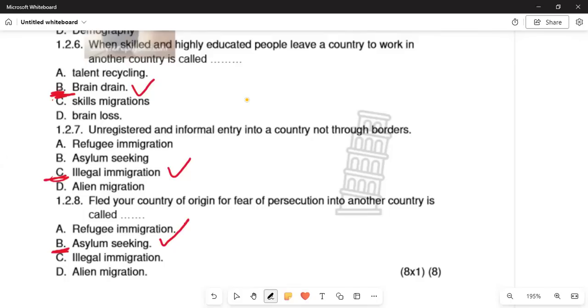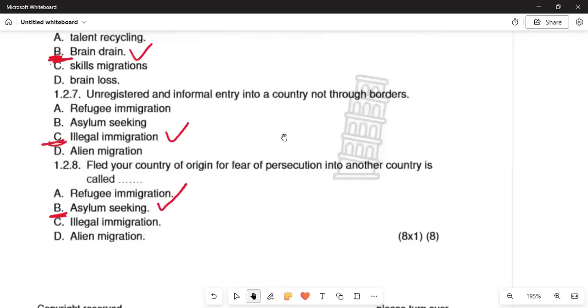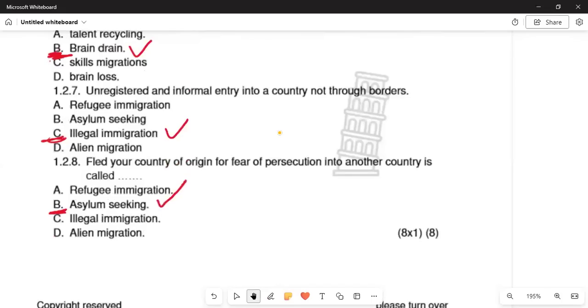Why are we saying this is a brain drain? Because you'd find that these people go and work in another country, instead of assisting the government in their own state, which results in the loss of their services.